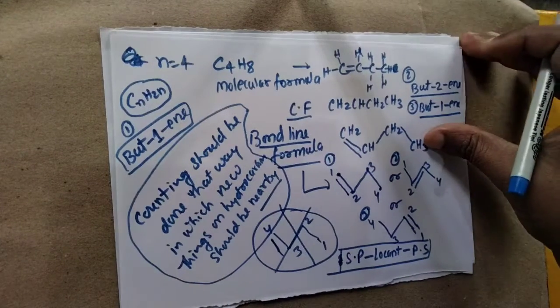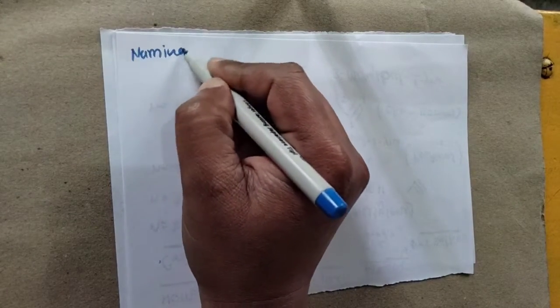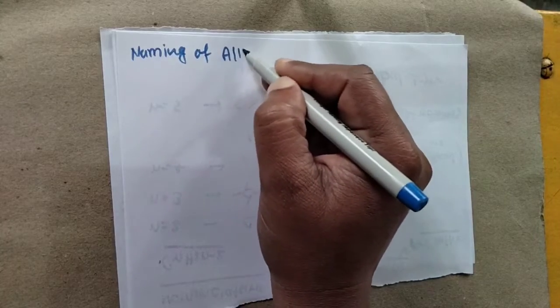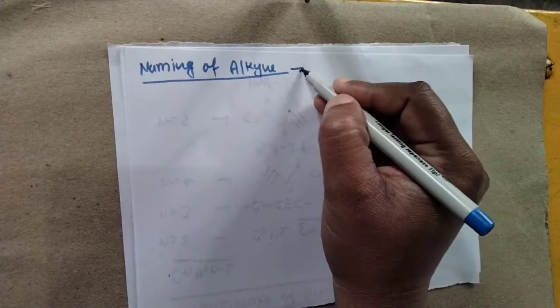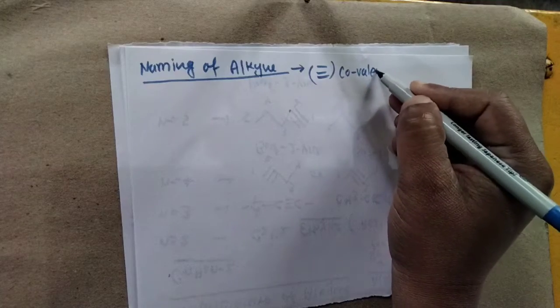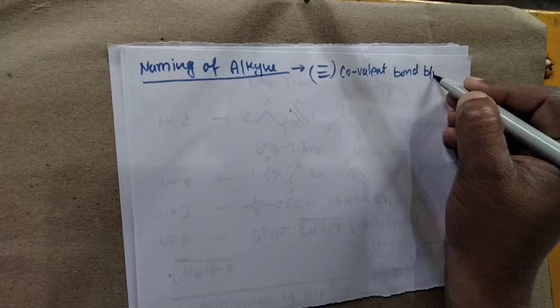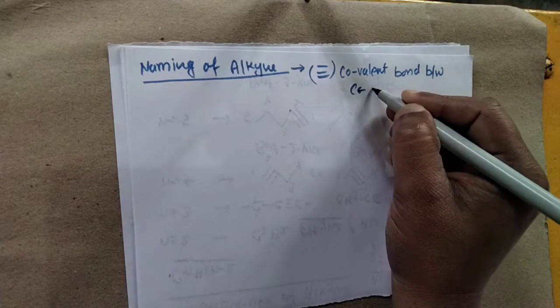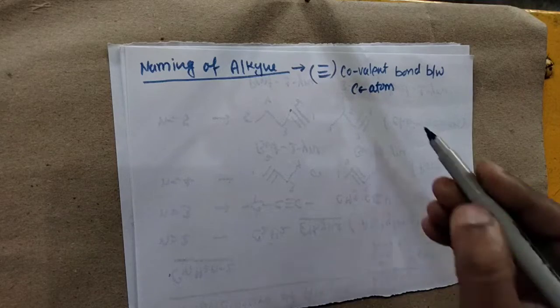Okay, now the next thing is the triple covalent bond. Naming of alkynes. In that case we find that alkynes have a triple covalent bond between carbon atoms. Now the triple covalent bond occurs between C atoms.